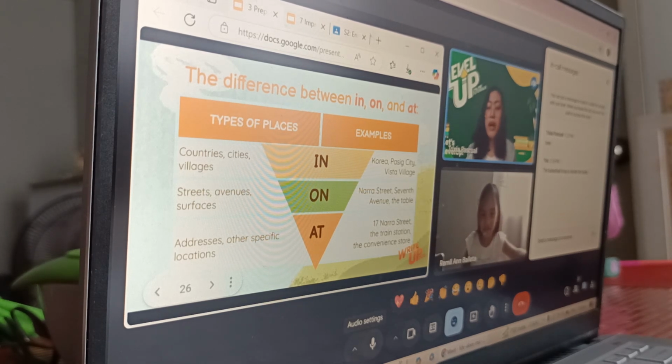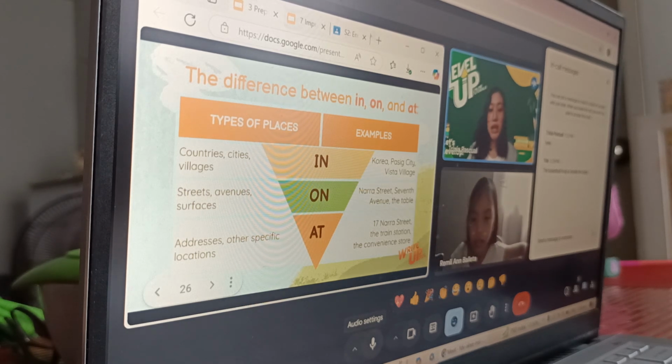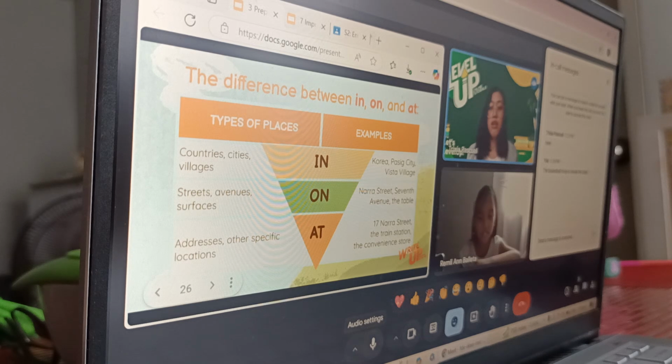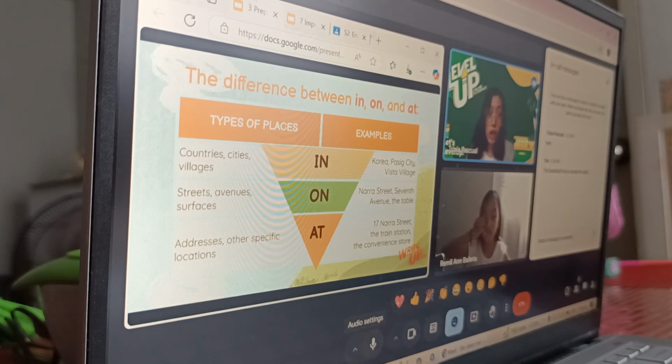How about if we add more information when it comes to the place? Therefore, we can now add addresses and other specific locations. For example, we have our house number and our street. In one sentence, we'll have at 17 Nara Street.